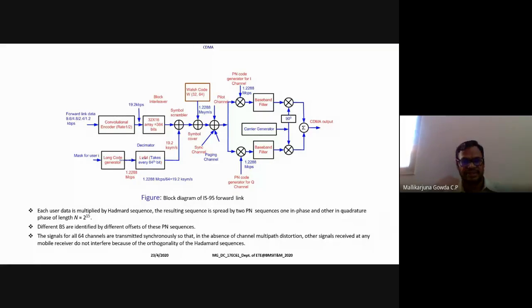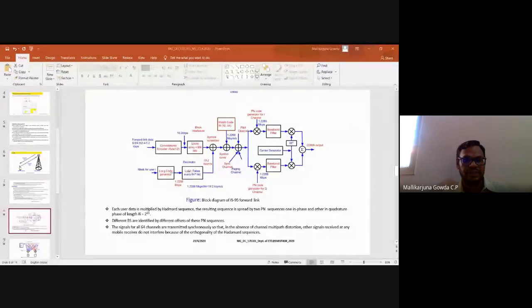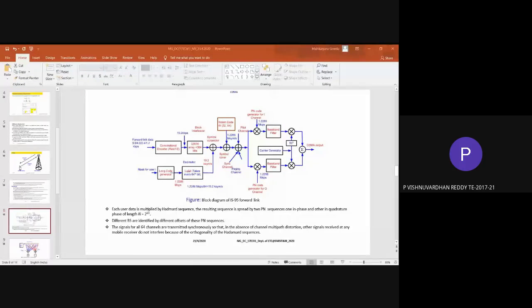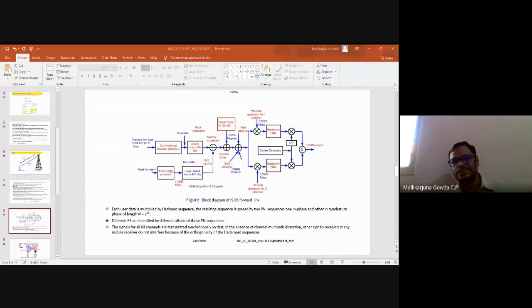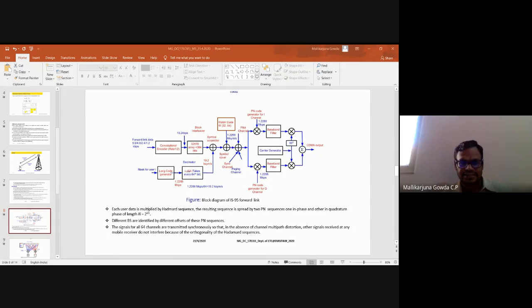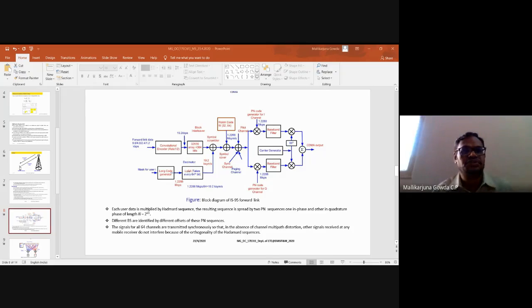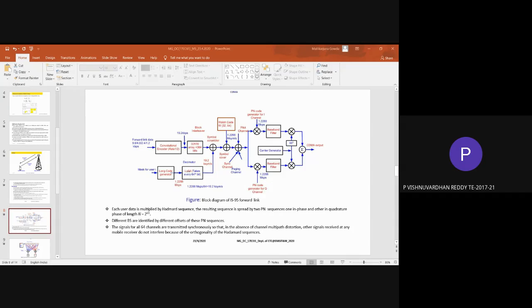I'm asking you people only. Have you studied about this convolutional encoder in the ITC? Yes, sir. You studied about convolutional encoder. Do you have any idea about what is convolutional encoder? The flip-flops and that circuit diagram, sir.